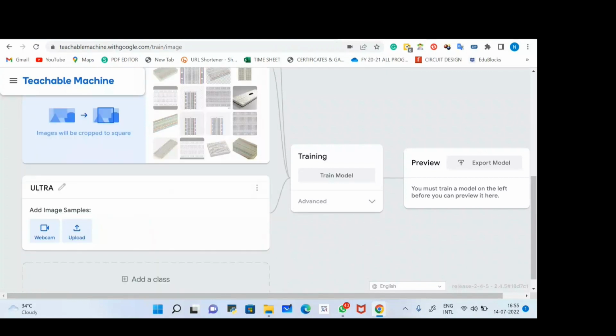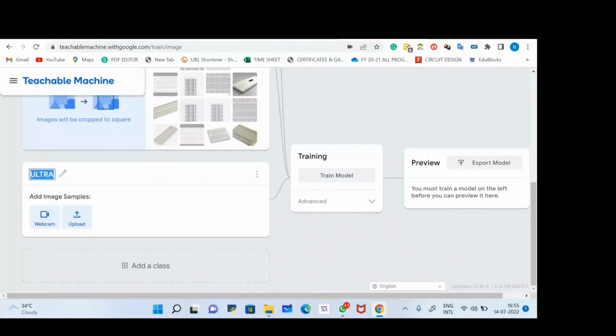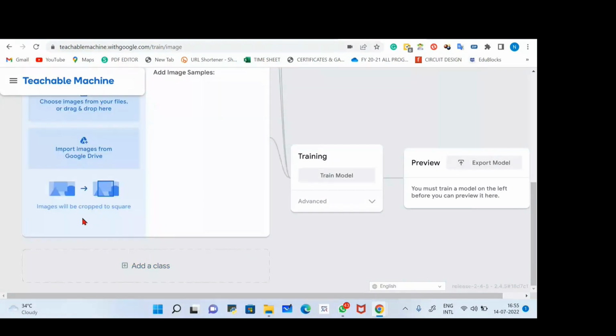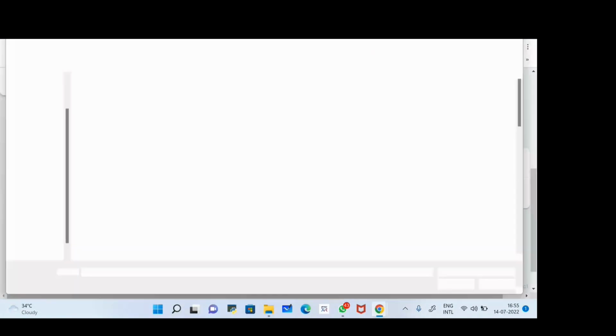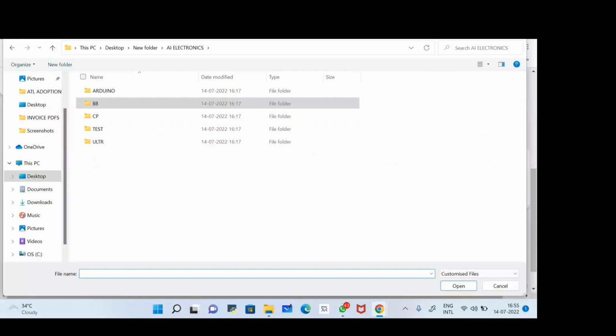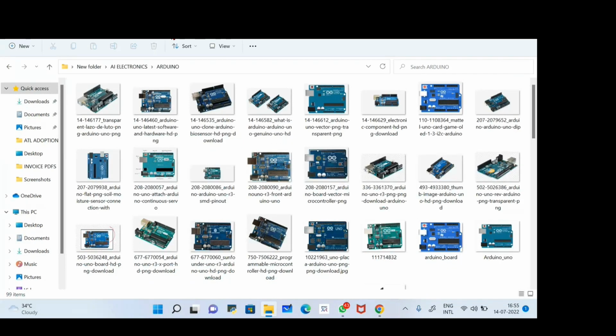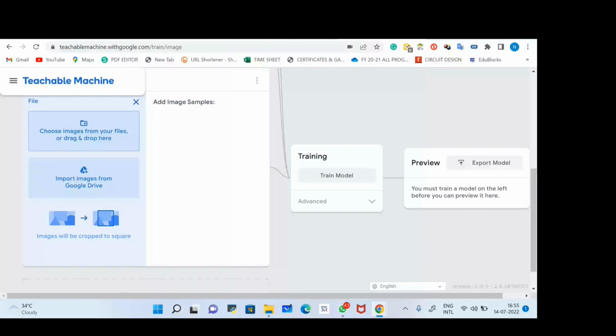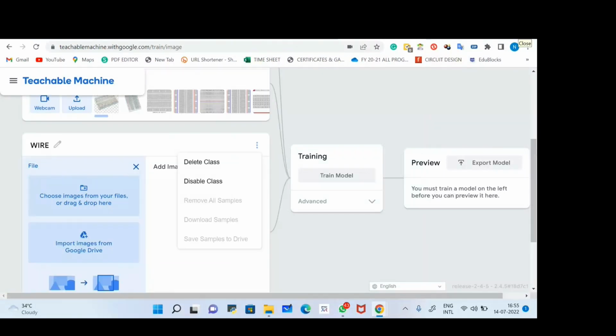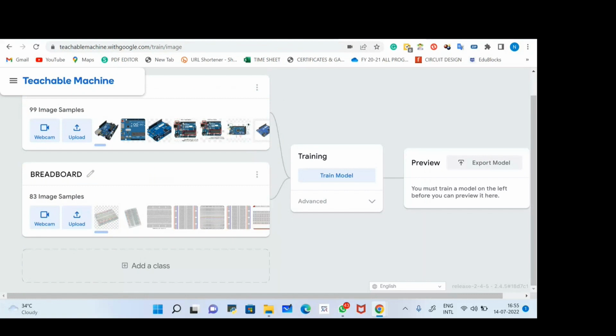All right, now we'll go to the third part, that is ultrasonic sensor. Instead of ultrasonic sensor, I'll use jumper wire. So wire, and I'll click. Let's see if I have pictures of wire or not. Just give me a second. No, I don't have a picture of wire. So we'll use only these two samples, because I think I don't have the ultrasonic sensor right now. So I'll close this one and delete this sample from here. Right now I have two classes.